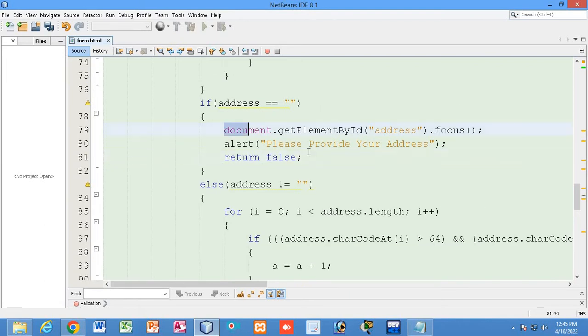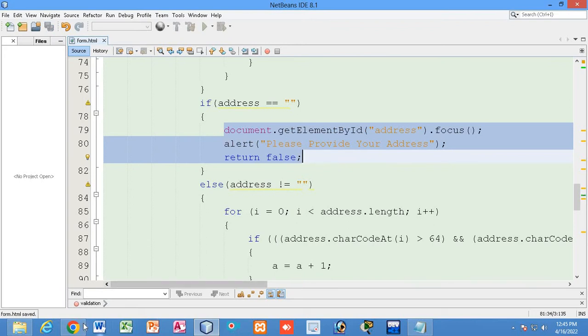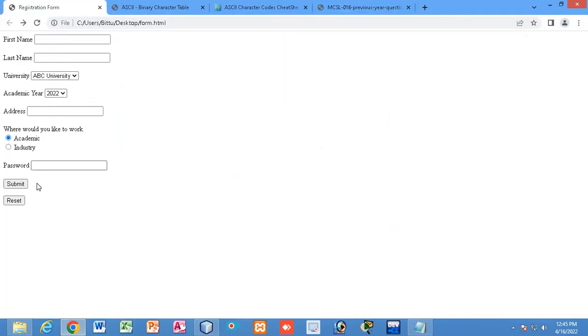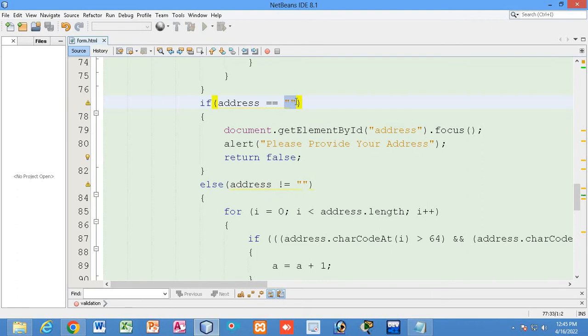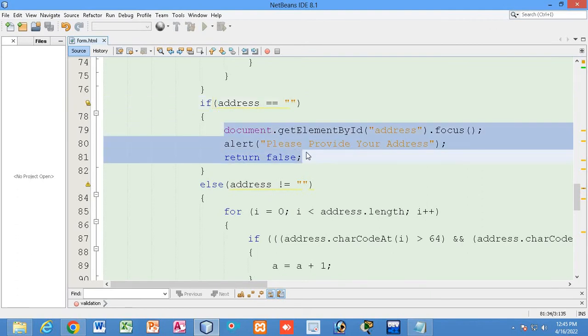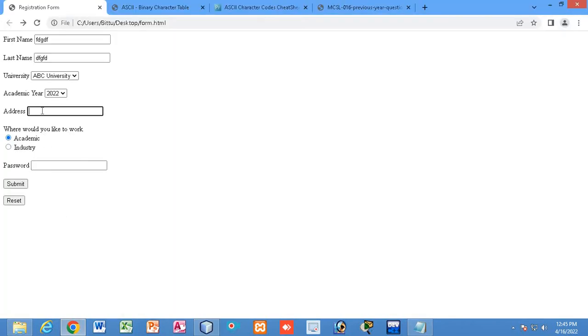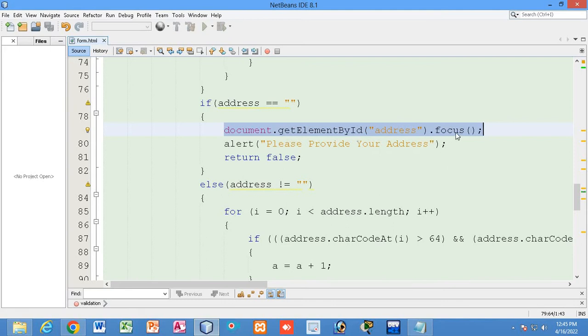If the address is blank, then we will be asked to provide data, right? Now you can see, let me show you. So please provide your address. So address is blank. Now see, if the address is blank, then this is working fine. Please provide your address. Focus will be shifted to the address field, address text box. You can see the focus has been drawn here. This is border, because the focus has been drawn to the address text box for this line of code.